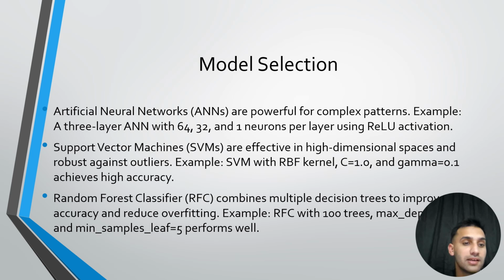Random forest classifier, that is RFC, combines multiple decision trees to improve accuracy and reduce overfitting. For example, RFC with 100 trees, max depth, and min samples leaf 5 performs well. It can handle high dimensional data and is robust to noise, and it's generally fast to train even for large data sets, but it can suffer overfitting, especially when the number of trees is too high.